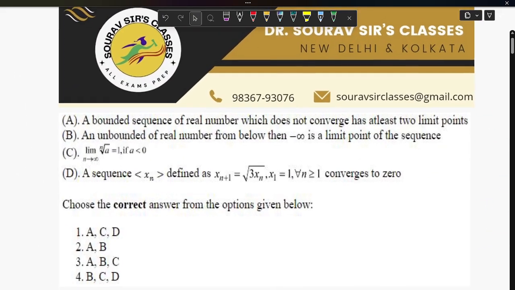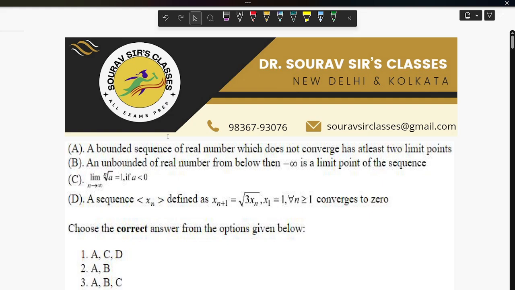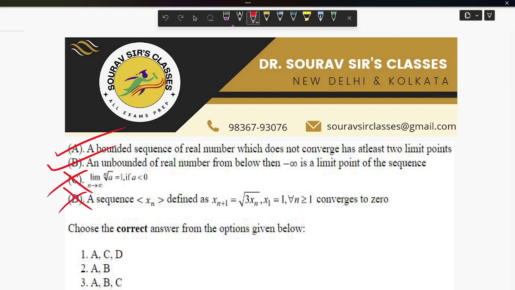So again we can say that in this question, statement A is true, statement B is also true, statement C is false, and statement D is false. So the correct answer will be option 2. Okay. Hope you understood, guys.